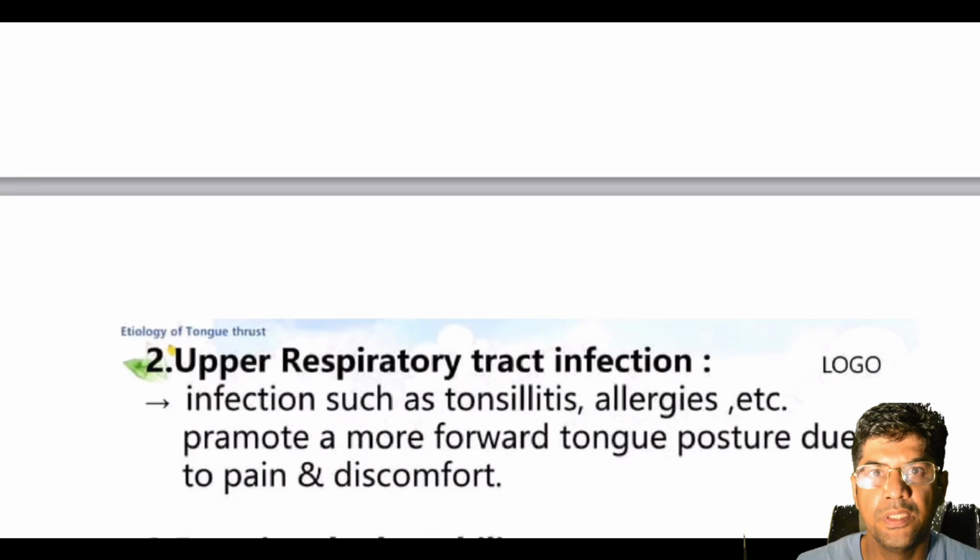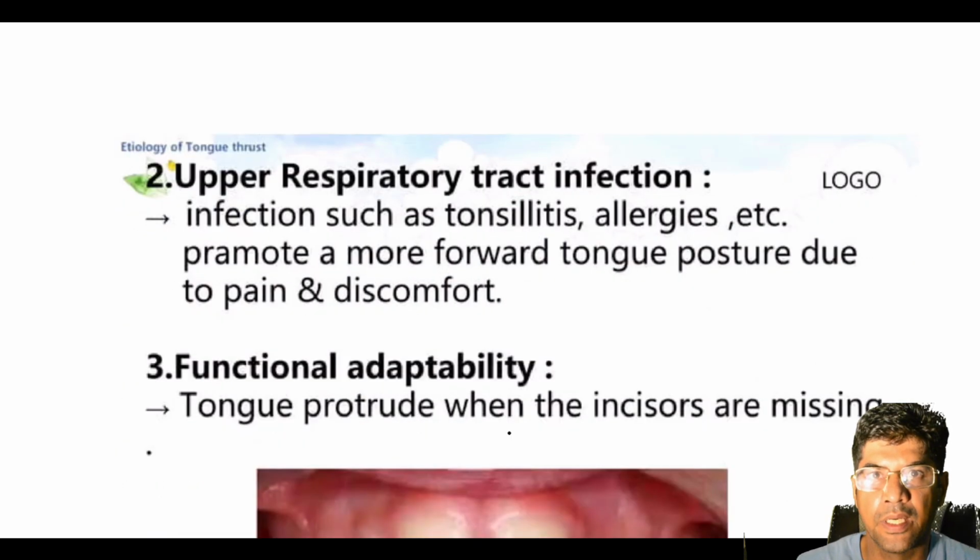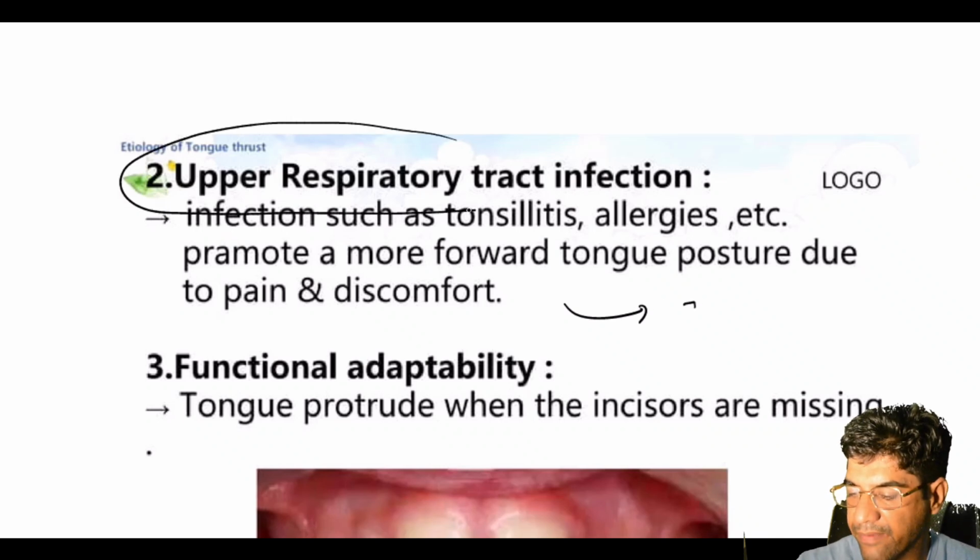Now etiology. It can be due to conditions like chronic tonsillitis and allergies. They can promote a forward tongue posture due to pain or the need to maintain an open airway.